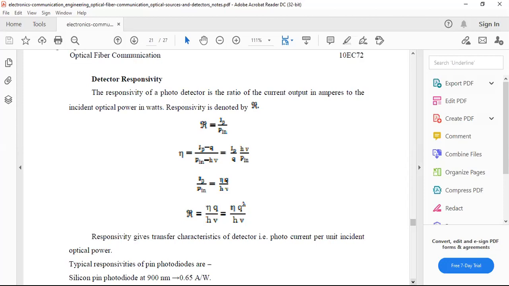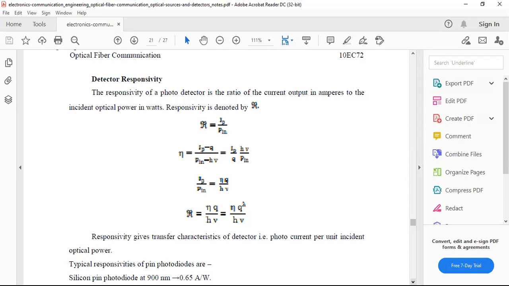Now we have to take the detector responsivity. The responsivity of the photodetector is the ratio of current output in amperes to the incident optical power in watts. So responsivity R is equal to the current output IP by the incident optical power P in.